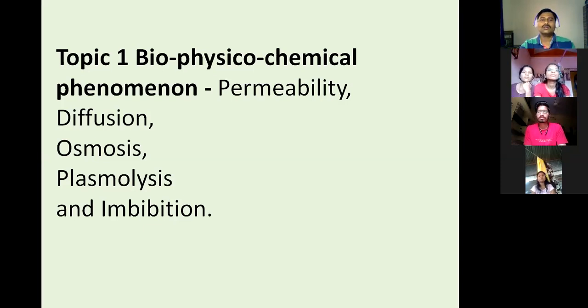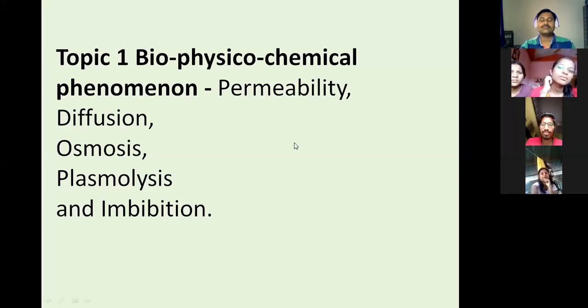So if any physical factor is interacting, that leads to a chemical reaction. Some of the biophysical phenomena included in your syllabus are permeability, diffusion, osmosis, plasmolysis, and imbibition. Most of these phenomena you have already heard of in the 12th standard. You know the basics about them, but we are going into detail about this in this third year degree course.